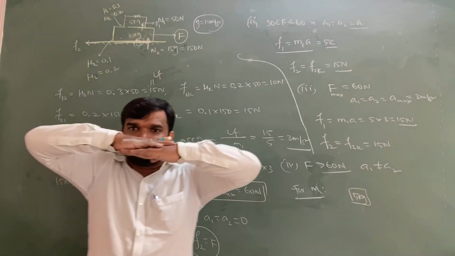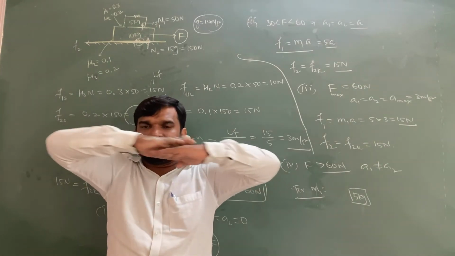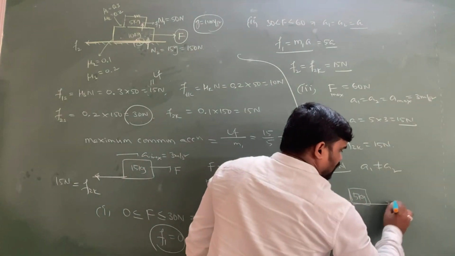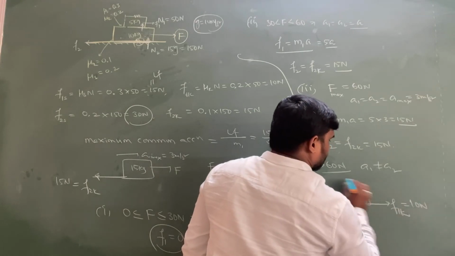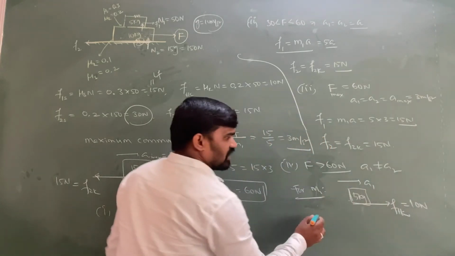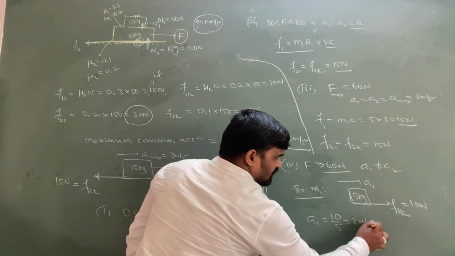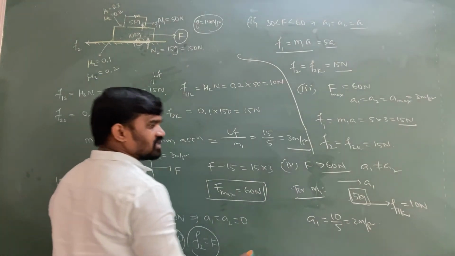Both having different acceleration means both are slipping. Slipping means kinetic friction comes into play. F1k is 10 Newton, and mass is 5 kg, so A1 equals 10 by 5, which is 2 meter per second square. This is the acceleration of the upper block when both lose contact.